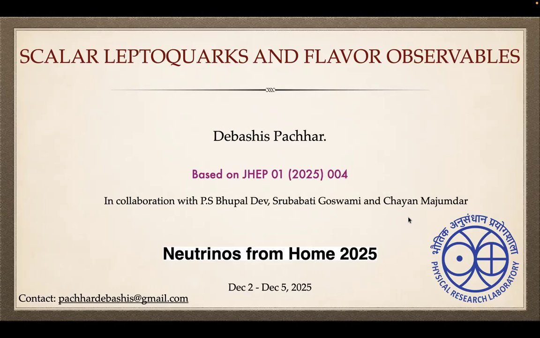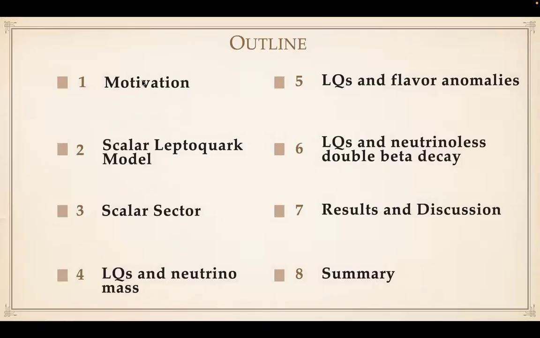This will be the brief outline of my talk. First, I will give a motivation for why we are considering scalar leptoquarks. Then I will discuss the scalar leptoquark model and its scalar sector. Then I'll talk about how these leptoquarks can generate neutrino masses and their effect on flavor anomalies. And then I will discuss the leptoquark contribution to neutrinoless double beta decay. Then I will show our results and then we'll summarize the talk.